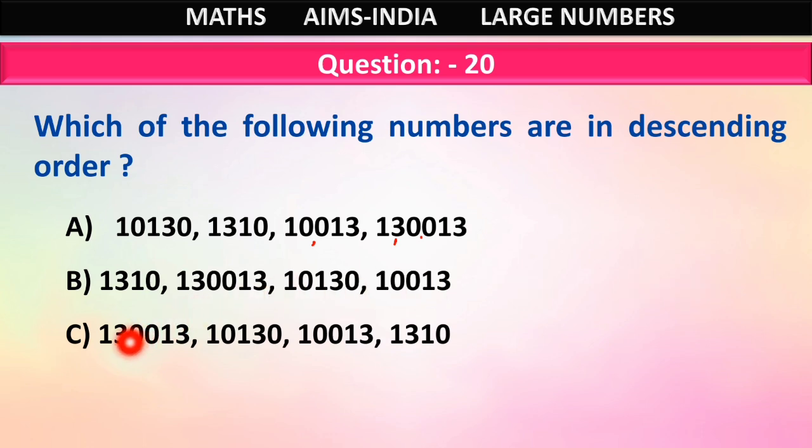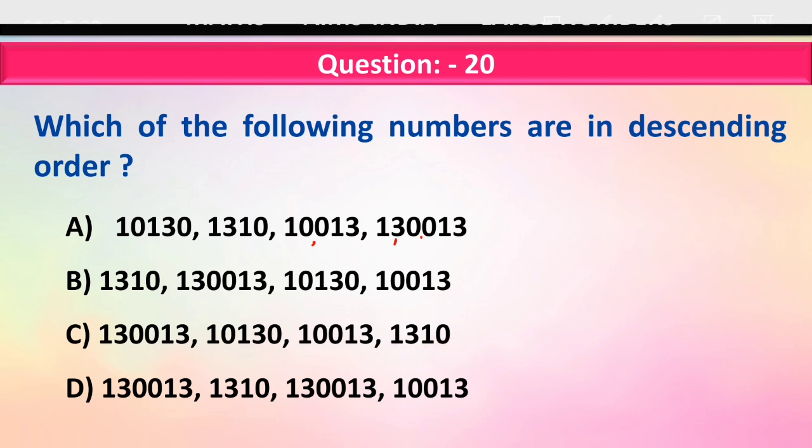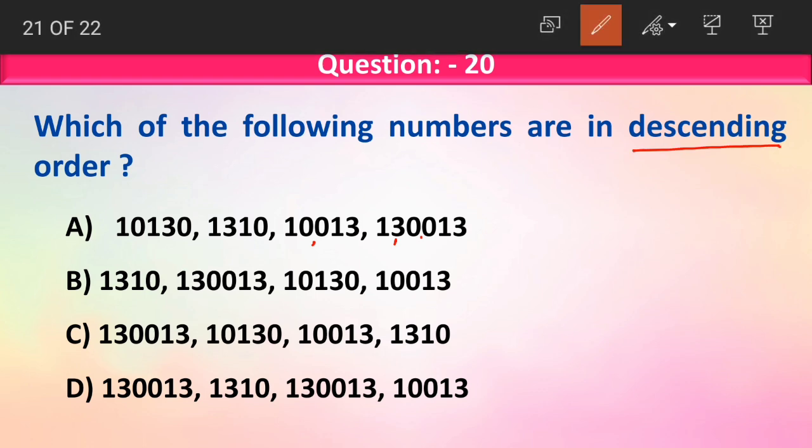Option C, 1,30,013, 10,130, 10,013, 1,310. Option D, 1,30,013, 1,310, 10,013. Okay, now let us first understand what is descending order.